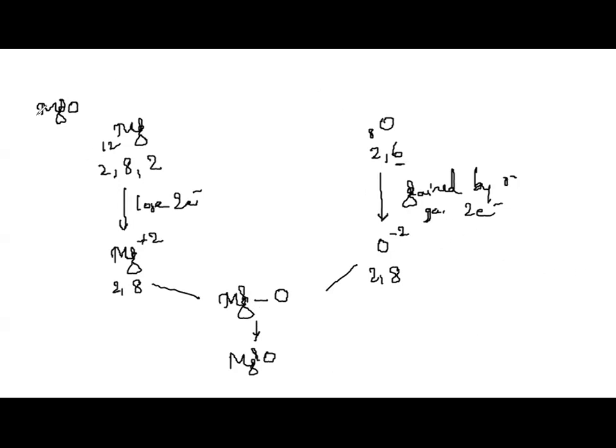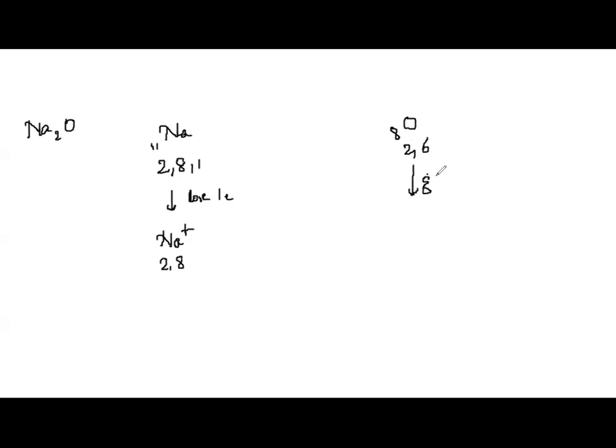Let me take one more example, sodium oxide. Okay, see here. Sodium atomic number 11, 2, 8, 1. Oxygen atomic number 8, 2, 6. Now sodium can lose how many electrons to have octet configuration? Sodium can lose only 1 electron, therefore forming Na+. When it forms Na+, it will have octet configuration and becomes stable. But oxygen, if it has to be stable, has to gain how many electrons? It has to gain 2 electrons, right? And become O-2 with octet configuration.